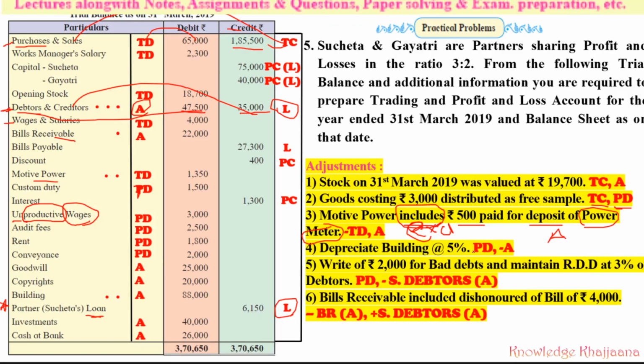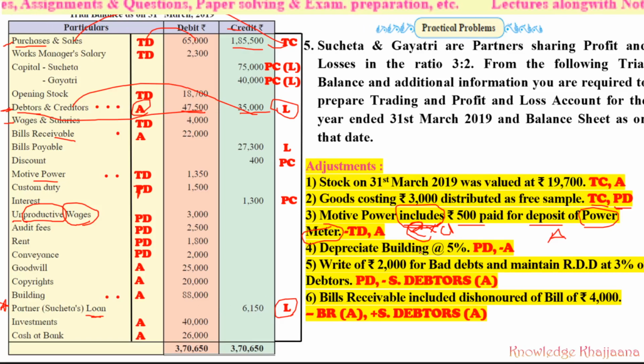Then depreciate building at 5%. See, then for that we have to make 2 marks against motive power. Then depreciate building at 5%. So depreciation should be recorded at the profit and loss account debit side, and that much of amount should be deducted from that specific asset, that is building. So 2 marks against building.